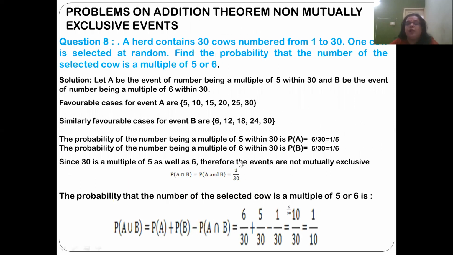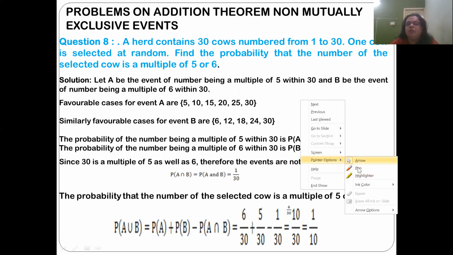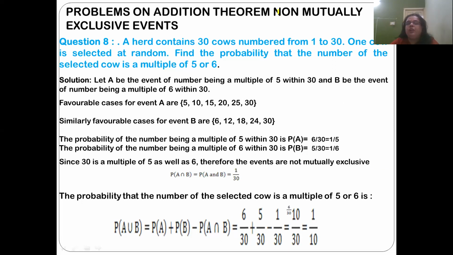Now again we will take the same part of cows and say what is a non-mutually exclusive event. Here a herd contains 30 cows, just like the earlier version, numbered from 1 to 30. One is selected at random. Find the probability that the number of the selected cow is a multiple of 5 or 6. Previously it was 5 or 8. Now it is 5 or 6.